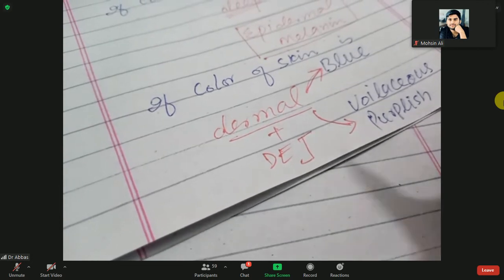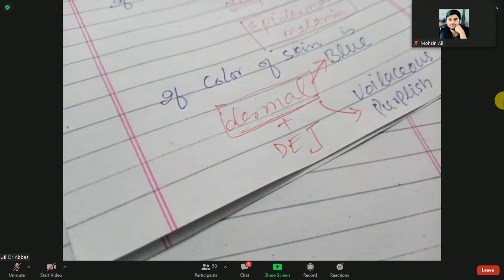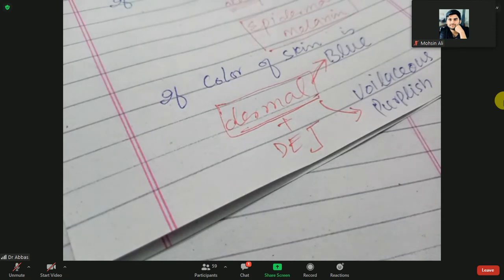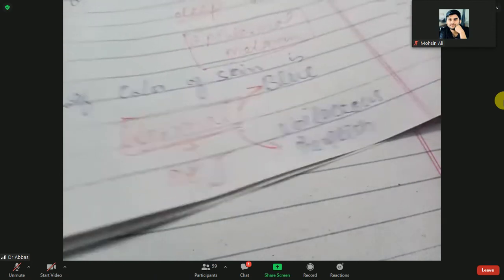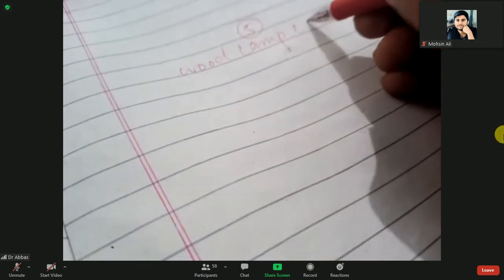So melanin and melanocytes can be dermal. On the basis of the color of the skin and the location, we can identify. Another differentiation we can make is on the basis of Wood's lamp examination. So one is on the basis of the color of the lesion, and the other is on the basis of Wood's lamp examination.